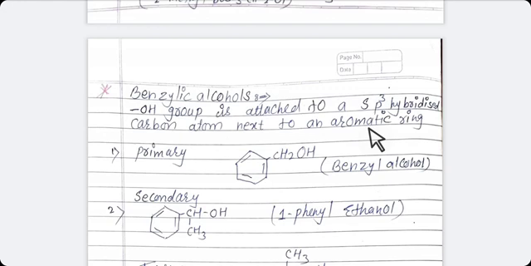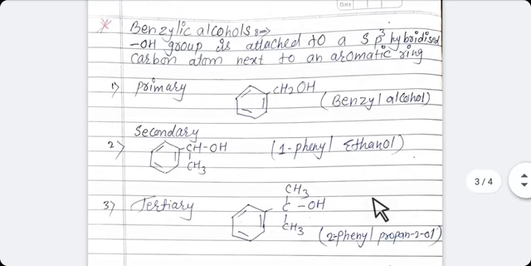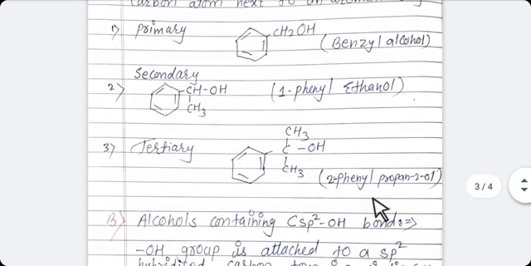The only difference is that in allylic alcohol, the carbon atom is next to the carbon-carbon double bond, and in benzylic alcohol the sp3 hybridized carbon atom is next to the aromatic ring. Benzylic alcohol is also primary, secondary and tertiary.